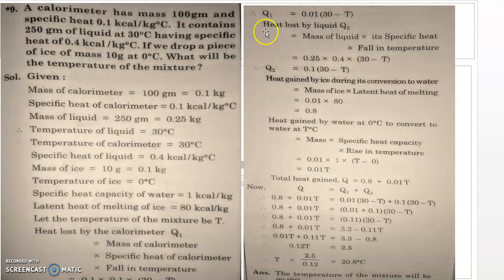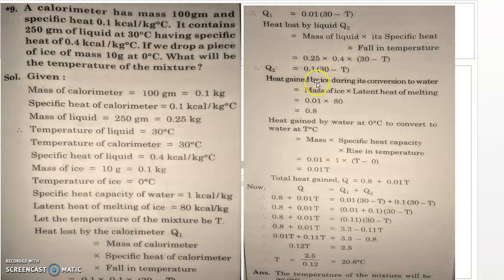So Q1 is equal to 0.01, you have to multiply 0.1 into 0.1, then (30 minus T). Next, the heat lost by the liquid, Q2: mass of the liquid, specific heat and fall in temperature. What is the mass of the liquid? 0.25. Specific heat 0.4 and fall in temperature 30 minus T. So you just multiply 0.25 into 0.4, you will get this.